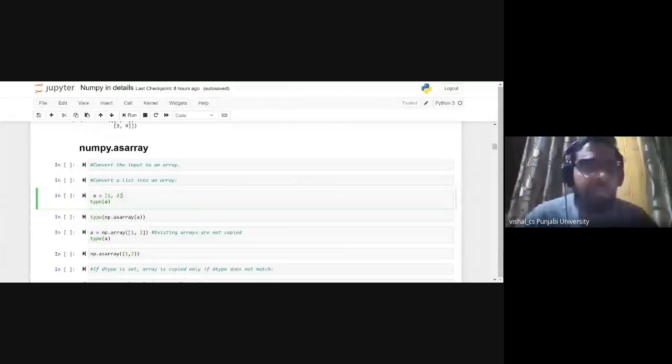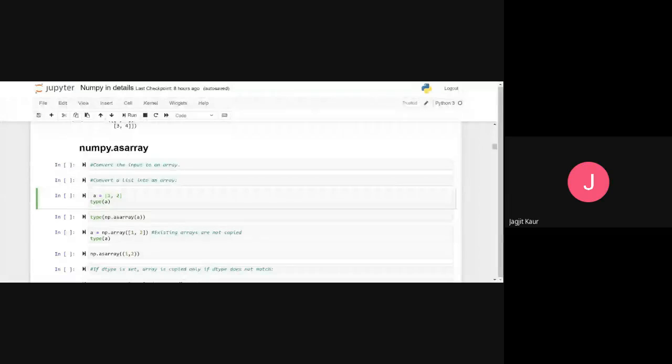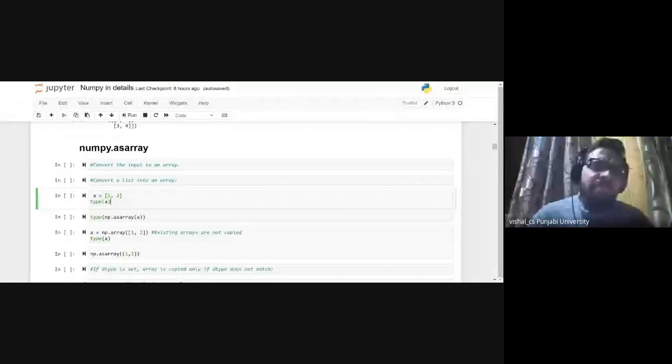Now, there is another function, that is the asarray function. See what I am doing here. What is this in the first cell? List, sir. Yeah, I am simply creating the list here. Okay. Now I am converting.